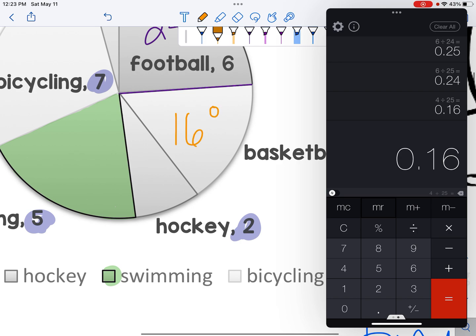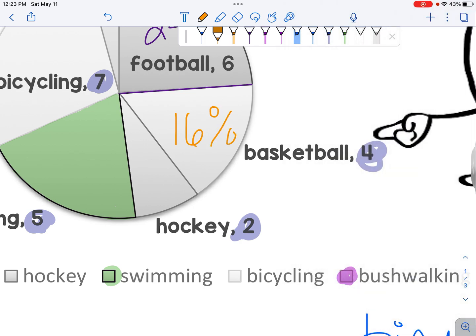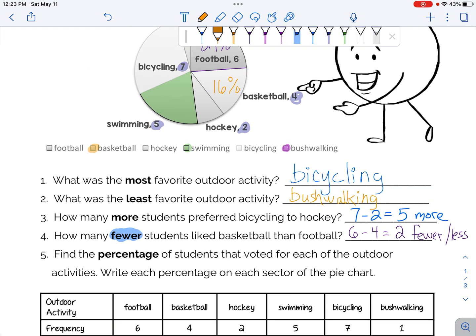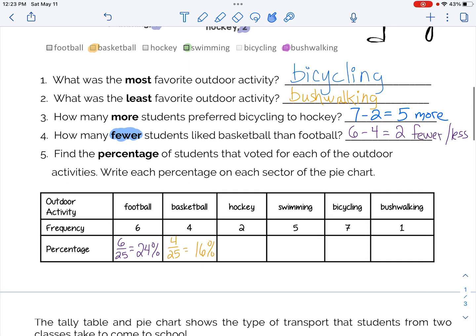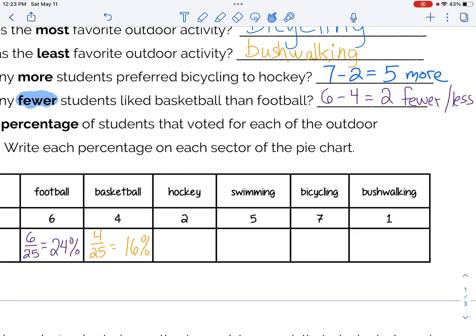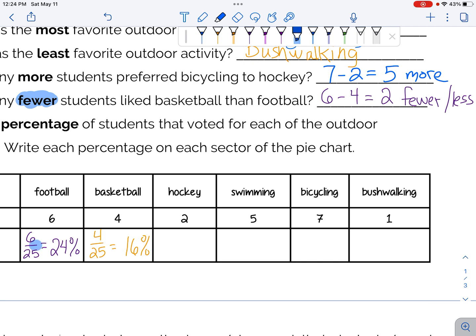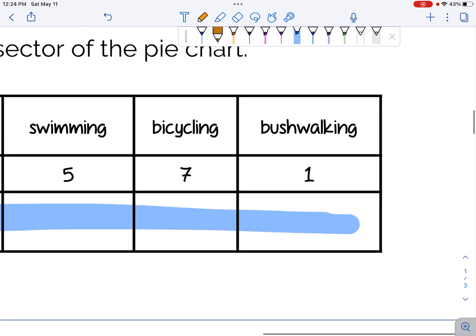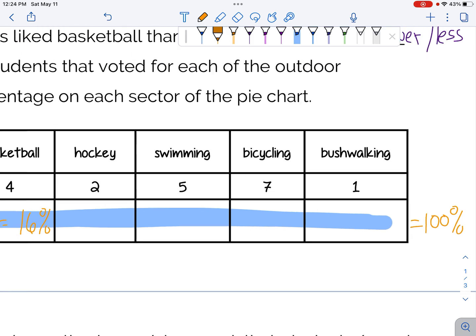When you are done, you will have the whole circle. And we know that a whole is 100%. So when you add all these bottom numbers, I'm going to stop here. You're going to have to keep going. When you add them all, it should equal 100%. If it doesn't, you made a mistake.